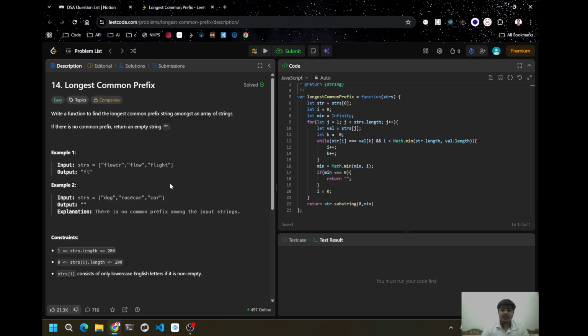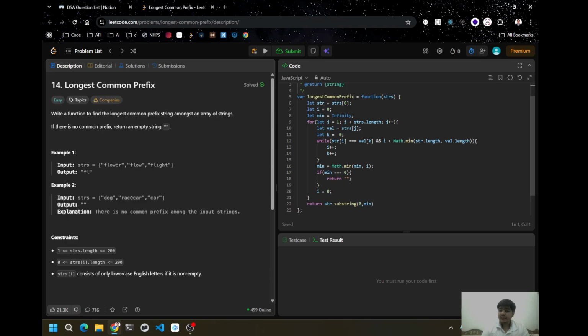So for this, what I have done was take the first element as the reference element and traverse the entire array from the first index to the last index. In between, I was checking whether the index of this is equal to this, using a while loop until we have traversed the minimum of these two lengths.